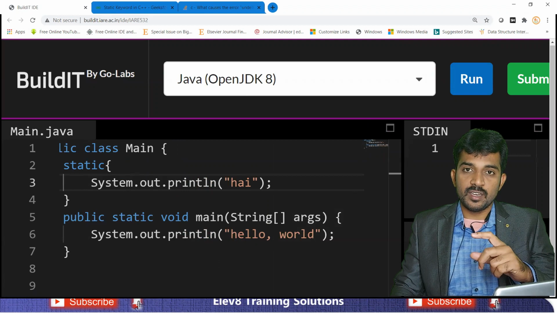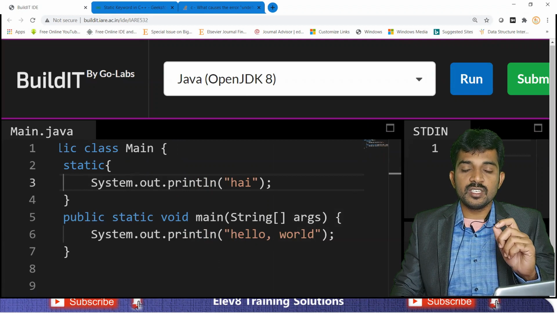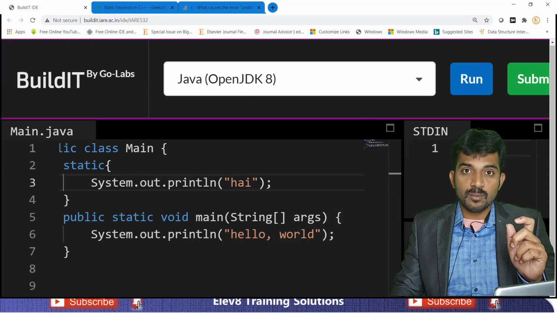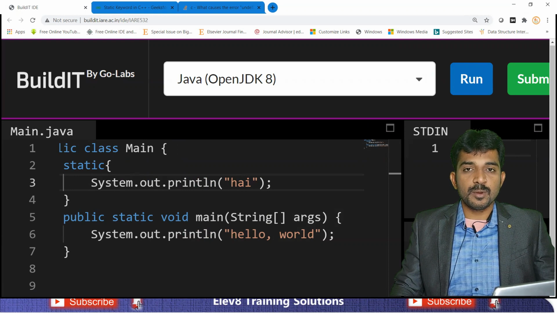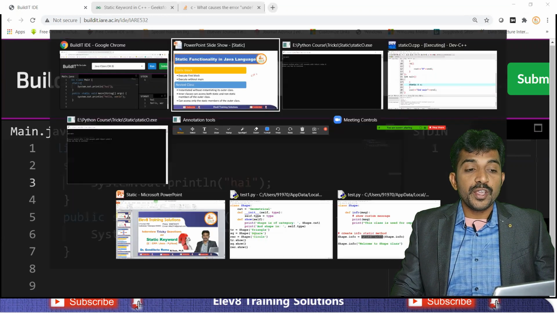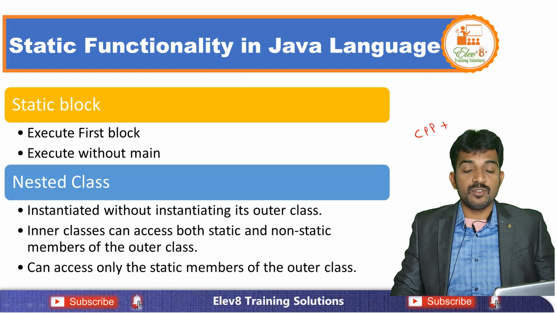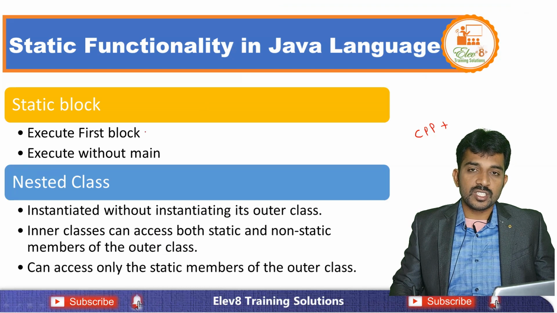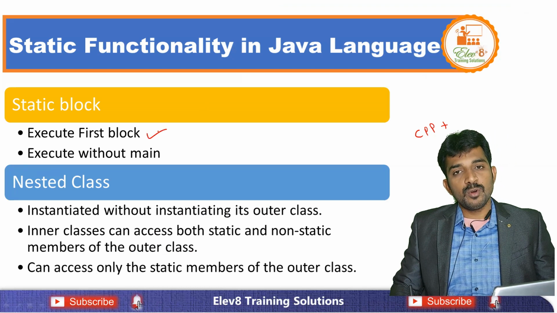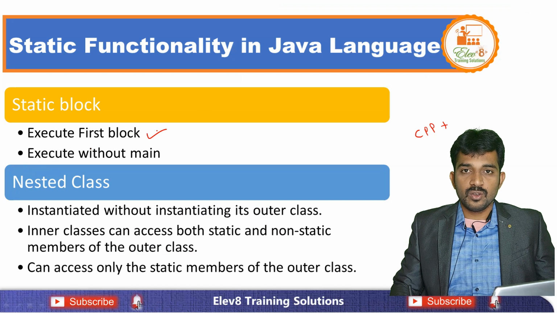After that it goes to main. You know, generally the program starts with the main, right? But if your program contains static, then it executes the static block first. That is the purpose of the static block. And also you can execute your program without main. If you want to execute a Java program without main, you can use a static block.